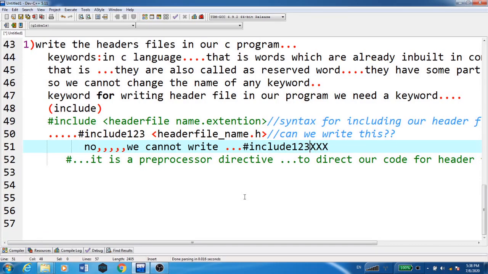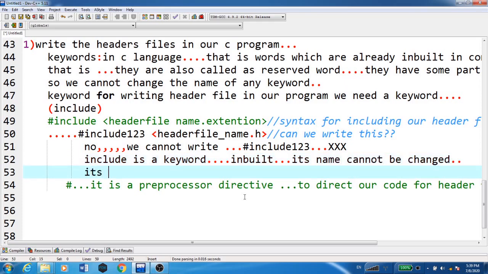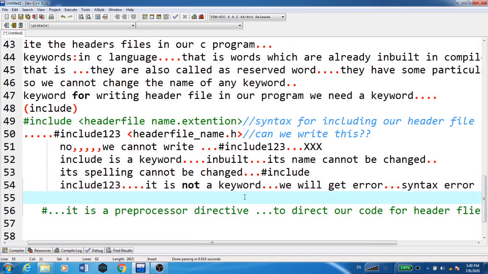It is totally wrong because, as we said, include is a keyword and it is inbuilt. Its name cannot be changed, which means its spelling cannot be changed. So we have to use hash include; we cannot use hash include 123. Include 123 is not a keyword, so we will get a syntax error.